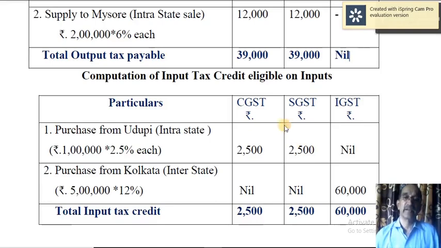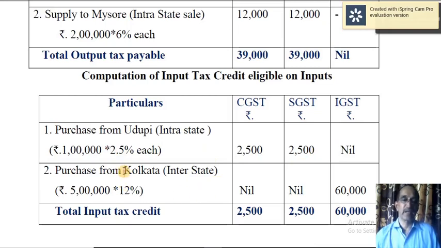Now let us calculate input tax credit eligible on inputs. Purchase from Udupi, already I told you that is intra-state supply, and 5% is the total tax rate, but it's divided into CGST and SGST. So 2.5% each, so 2,500, 2,500, nil.